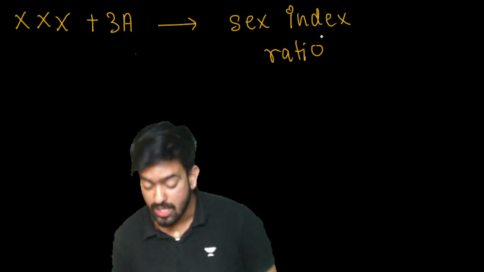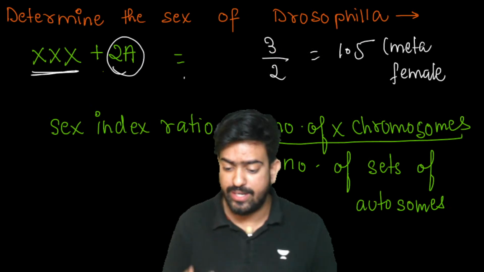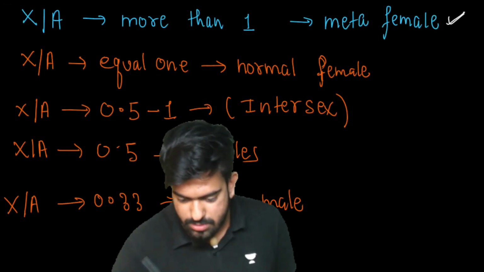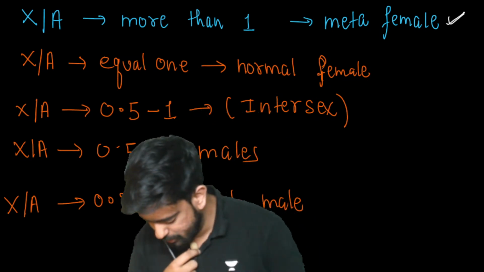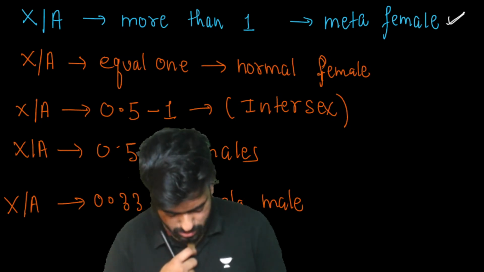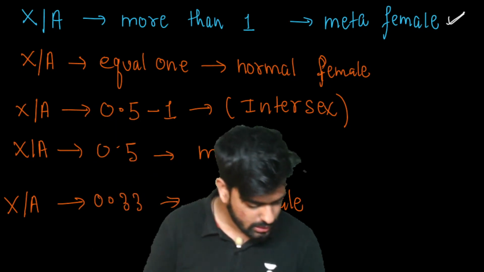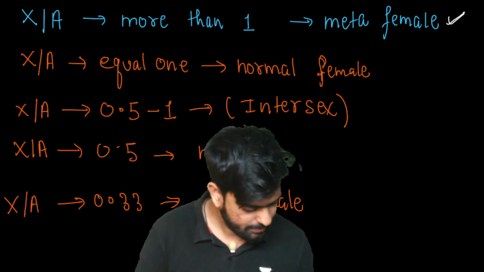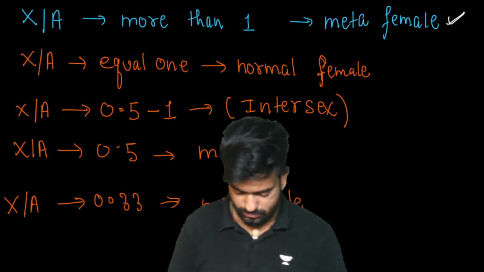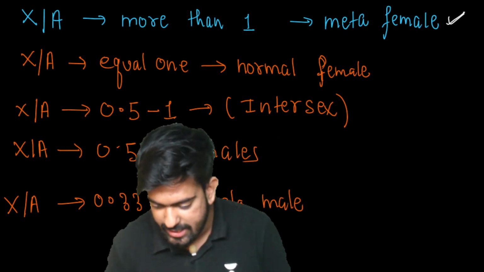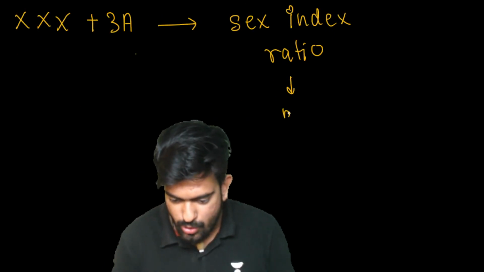Triple X plus 3A gives 1. Okay, great. If it is 1, what will be the sex of the Drosophila? One second, have I made a mistake? No, it is equal to 1. So it will be normal female. Yes or no? It will be normal female.